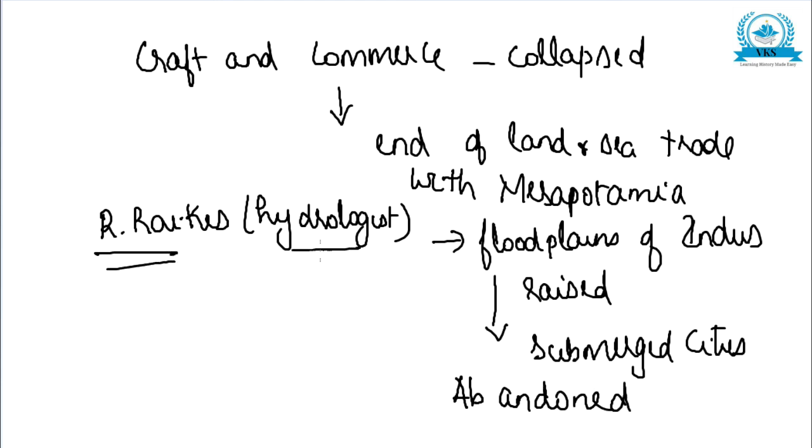Raikes was a hydrologist. According to him, due to tectonic activities the floodplains of the lower Indus river were raised, and this led to prolonged submergence of cities like Mohenjodaro and Chanhudaro, and hence these cities were abandoned. So that also must have been a cause for decline.